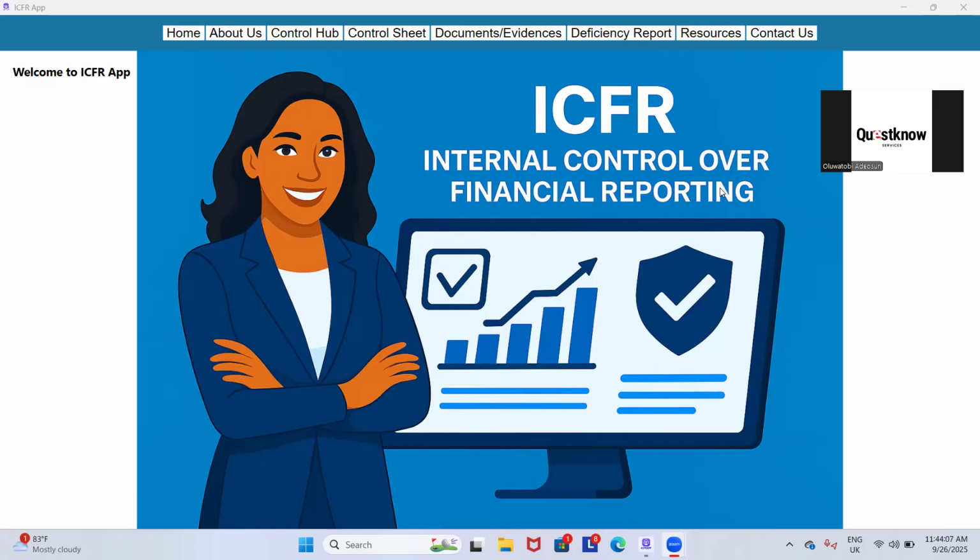At Questnote Services, we first designed a template that broke down each component into a simple structure, making processes easier for professionals and entities to follow. Now, we are taking it a step further with our app, built to make ICFR simpler, faster, and more effective. So, this app is not about learning how to use new software. No. Instead, it's about learning the content of ICFR quickly and effectively.